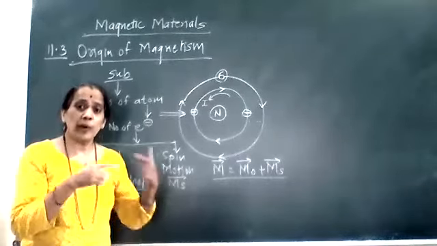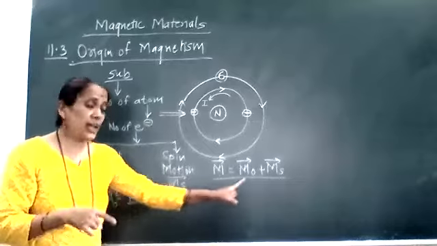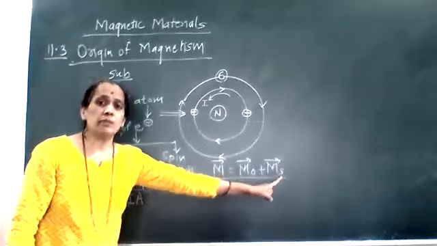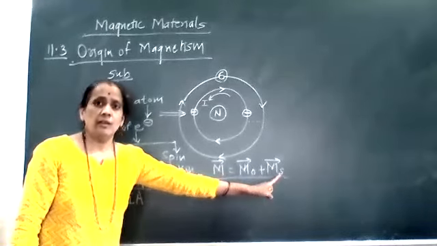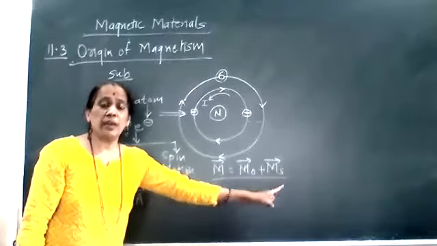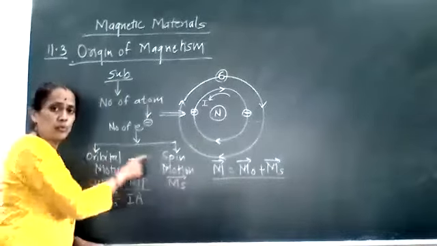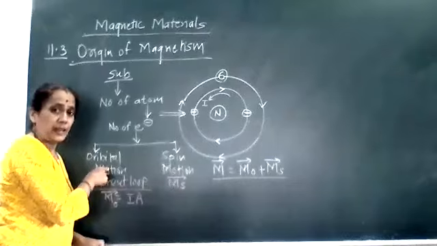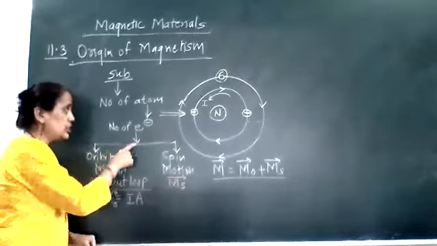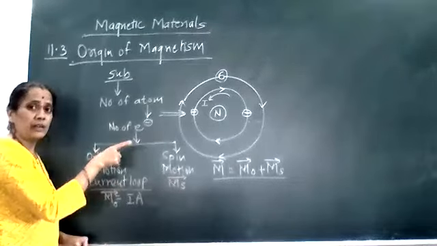And due to this magnetic moment, that substance, that atom, has the property of magnetism. Clear? So the property of magnetism is due to what? The orbital magnetic moment and the spin magnetic moment. Why do these exist? Because the electron has two types of motion.